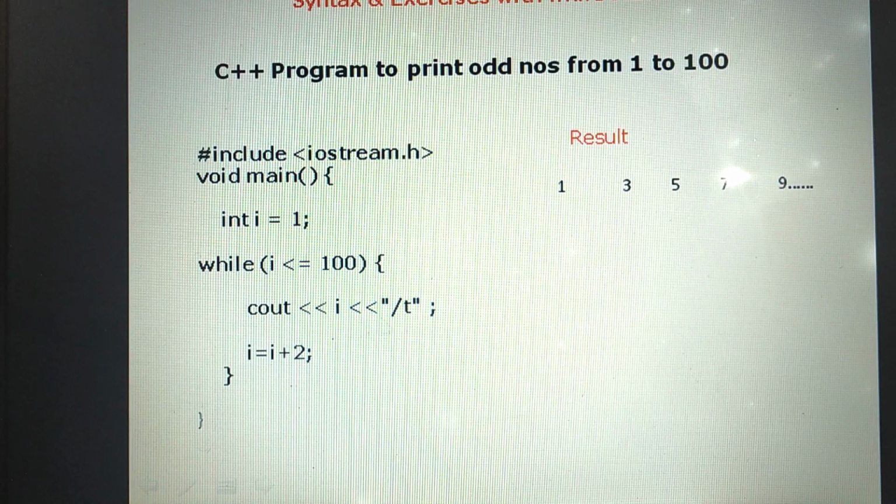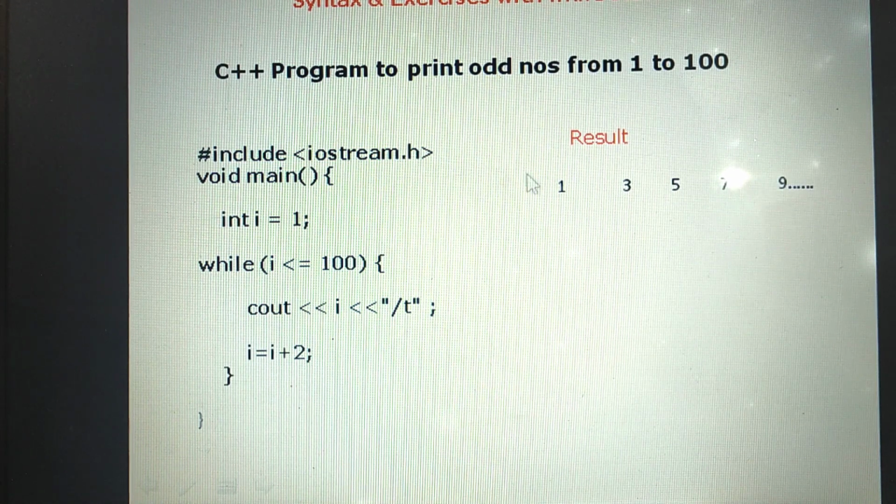How can we modify the same program for the odd numbers from 1 to 100? Here the initial value is 1 and the final value is 100, but the numbers printed should be odd numbers: first number 1, second number 3, third number 5. That is increased by 2.